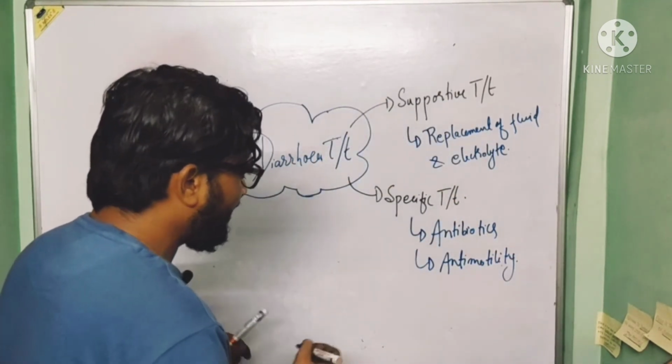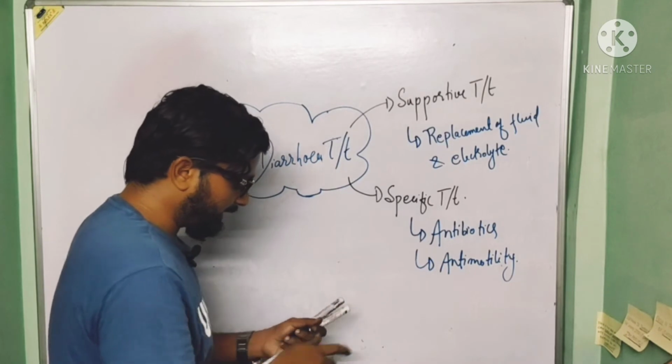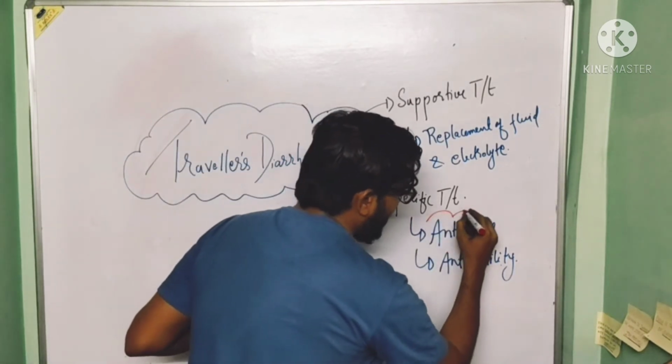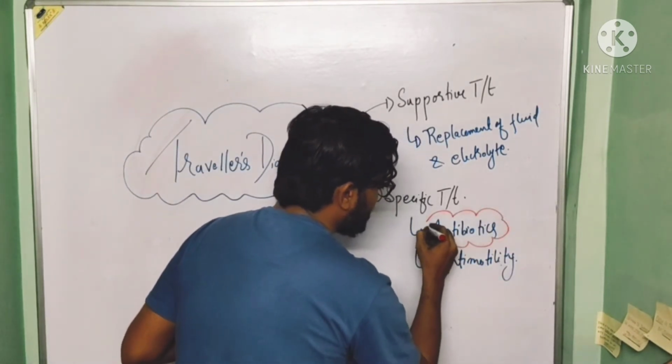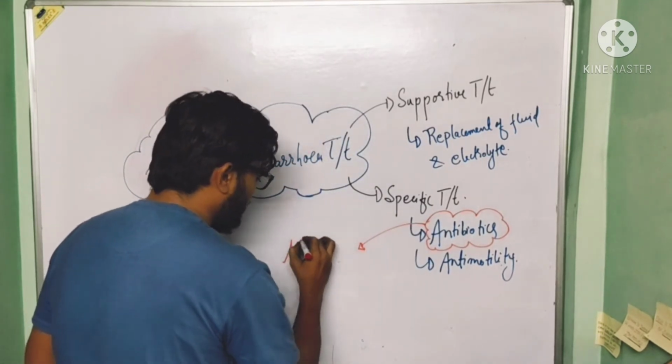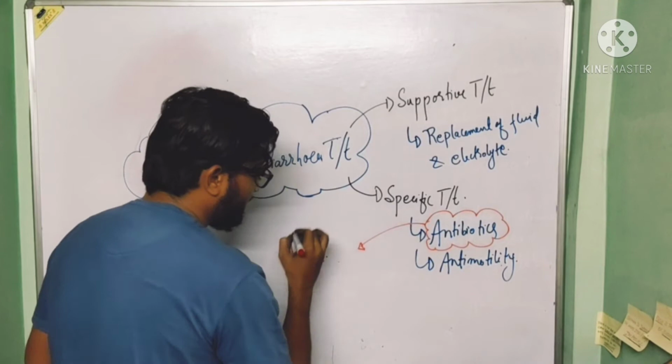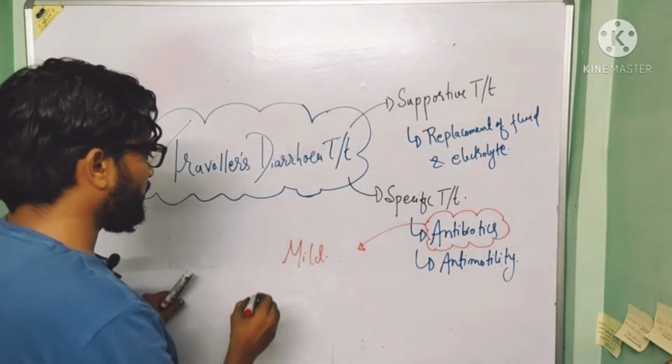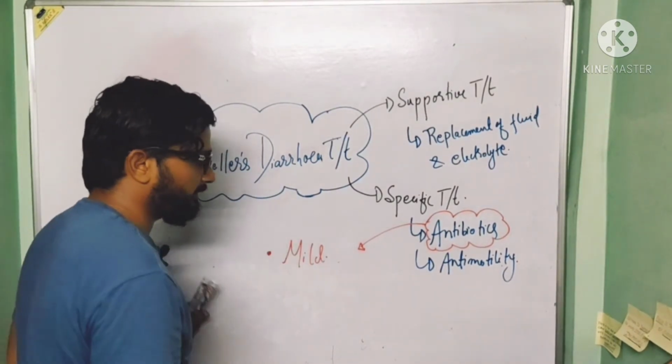Now antibiotics, this antibiotic drug is not given in case of mild traveler's diarrhea. It is only given in case of moderate and severe traveler's diarrhea.